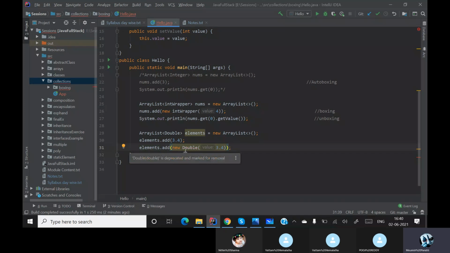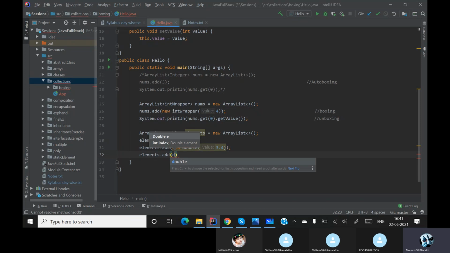See, it is giving me a warning that this method is basically deprecated and removed. Means we are not using this method now. This method exists, but we are not using this. This has been removed. After removing this only we came to this. So this is one way. There is another way, elements dot add.